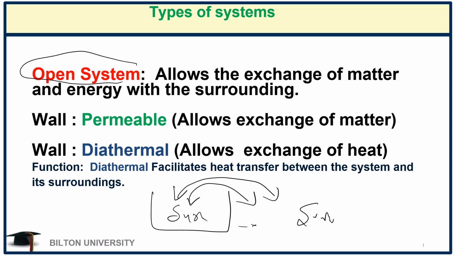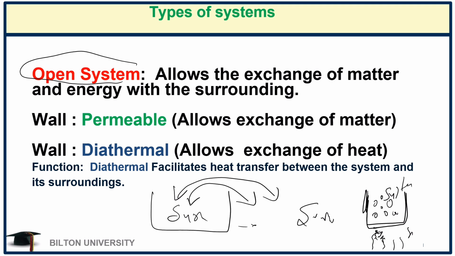A good example of an open system is when you are cooking. You are at home cooking, and this is the heat from the stove, and this is the water that you are boiling. So you can see this is the wall or the boundary between the system and the surrounding. Because our pot is not covered, it is open, so the pot absorbs the heat.